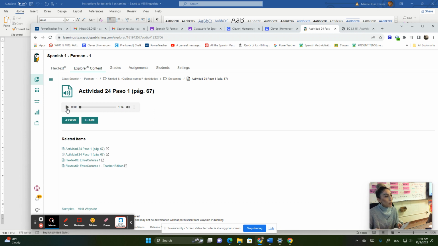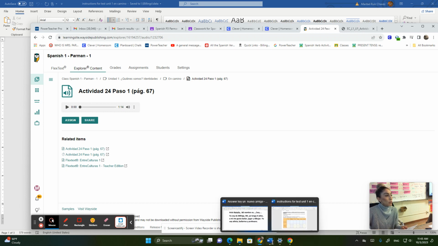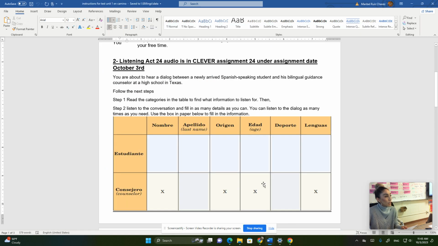You will respond to these questions on the paper that the staff gave you, which has this little box in here. As you hear the audio, you are going to fill in the information that corresponds to the empty slots. Do not respond if it has an X. If it has an X, that means it doesn't apply. But if it's empty, then you have to respond with full sentences, or put the evidence of the information.